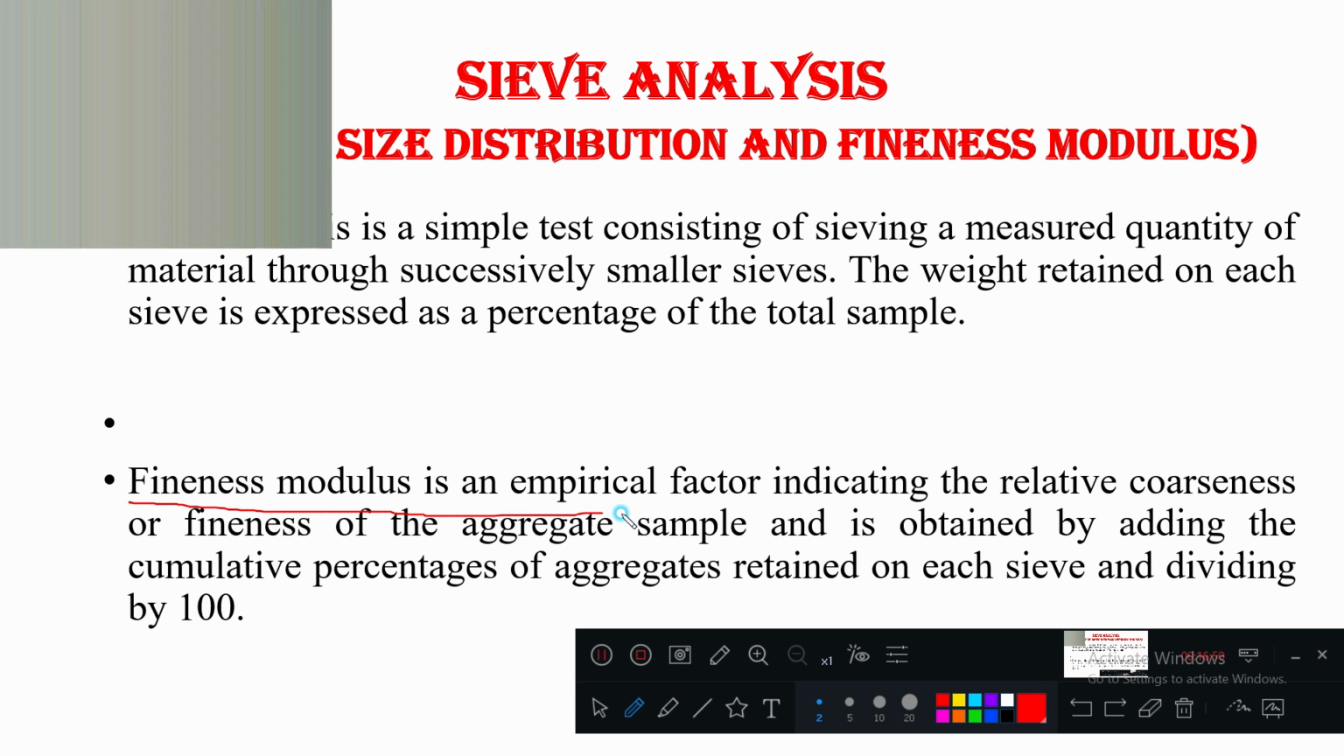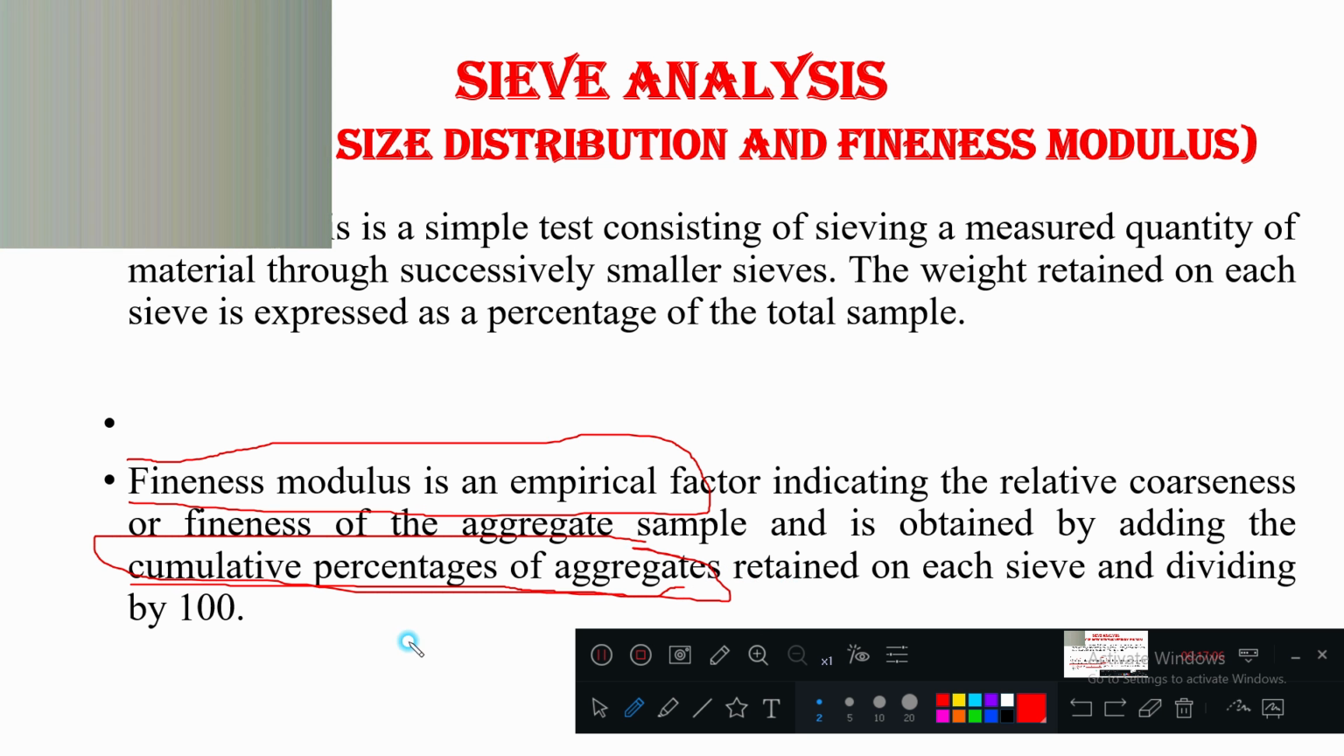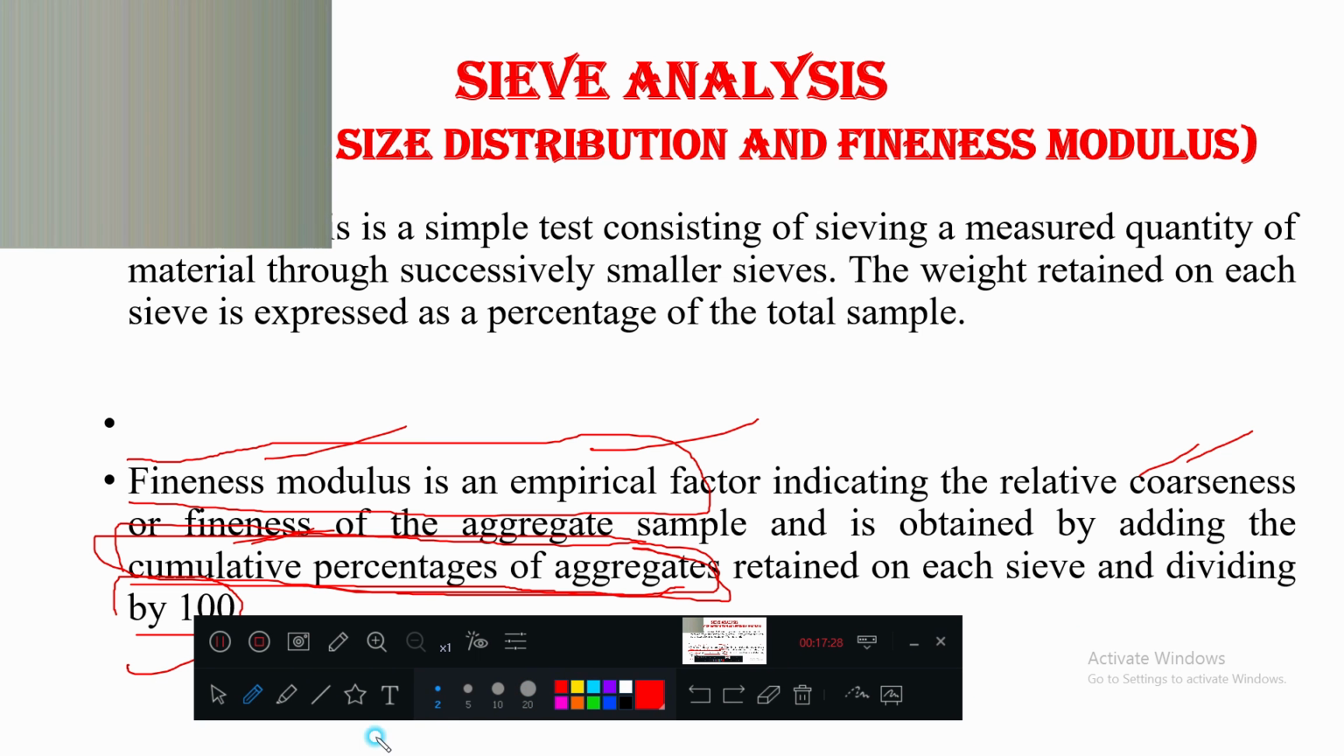At the end, what are you getting? Fineness modulus. What is fineness modulus? It is obtained by adding the cumulative percentage weight, the fifth column we have seen. You add all those values and divide by 100, as we have seen in the table. Fineness modulus is one empirical factor which tells whether the sand is coarser or finer. You get it by adding the cumulative percentages of all the aggregates and dividing by 100.